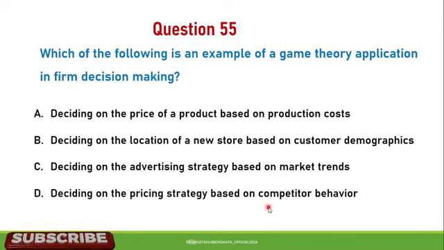So the correct answer for this question is D. Deciding on the pricing strategy based on competitors' behavior is one of the best examples of game theory application in firm decision making.